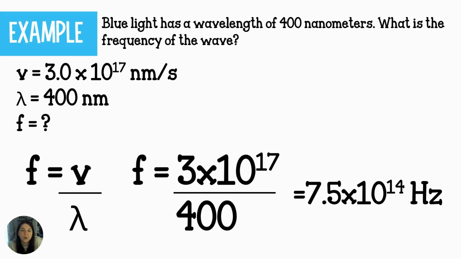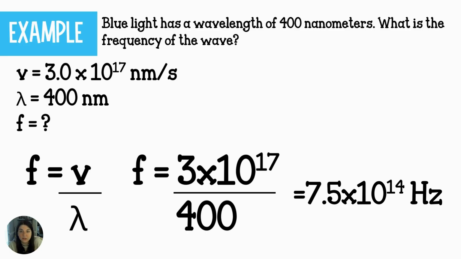So let's take a look at this. We have a question. It says blue light has a wavelength of 400 nanometers. Does it? Yes, it does. Okay, I'm thinking it's reversed. What is the frequency of this wave? So because this wavelength was given in nanometers, I want my velocity to get plugged into this equation in nanometers, simply because I don't want to do a unit conversion. I just don't. So I'm going to use that 3 times 10 to the 17th nanometers per second as my speed of light. Okay, so we're plugging that in on the top for V.